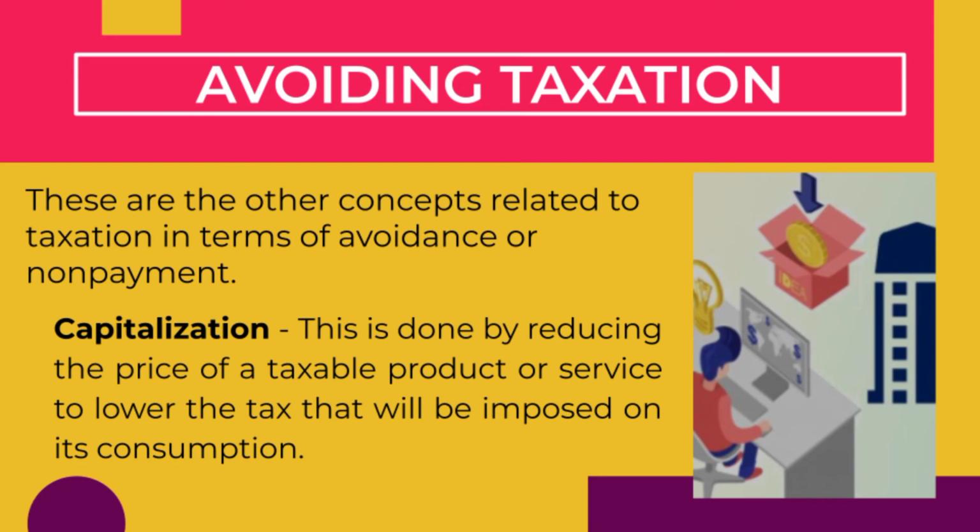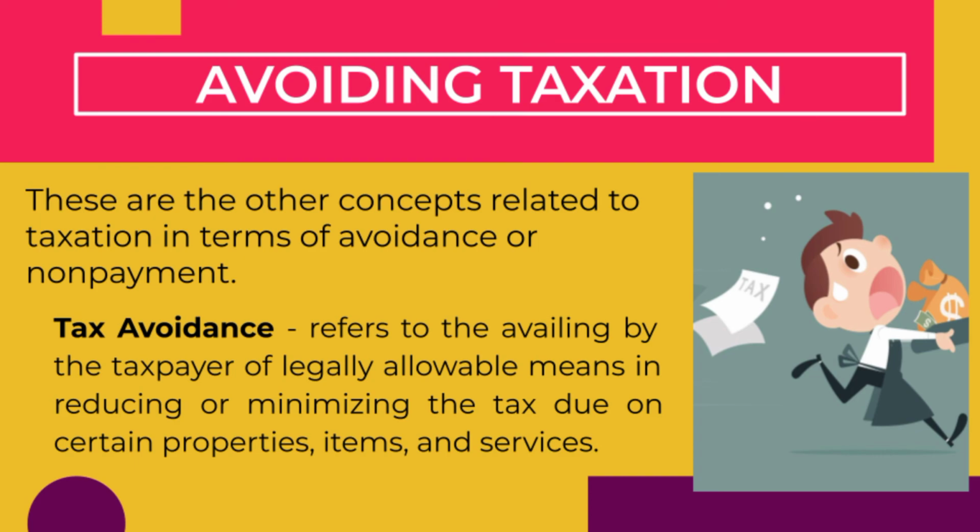So one of the costs that must be subtracted from a future income stream is the tax assessed on that asset. Tax avoidance. It refers to the availing by the taxpayer of legally allowable means in reducing or minimizing the tax due on certain properties, items, and services.